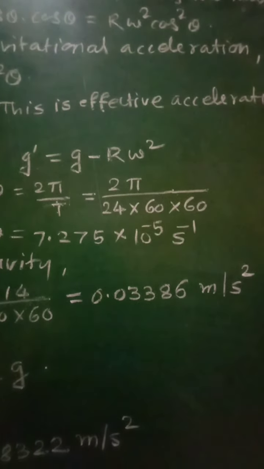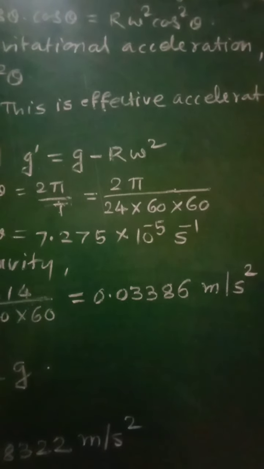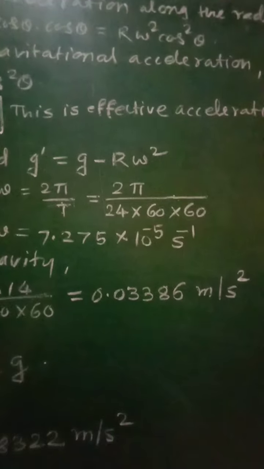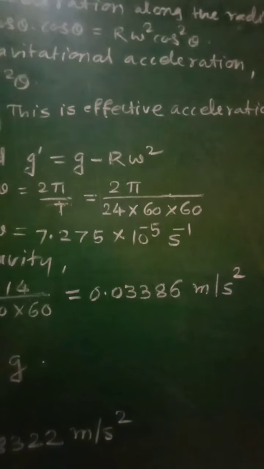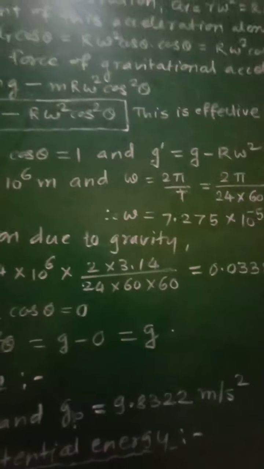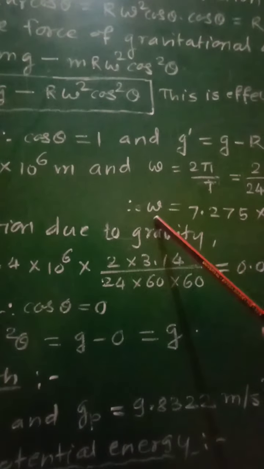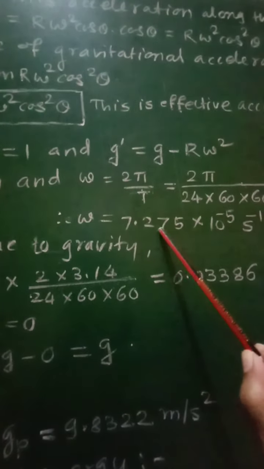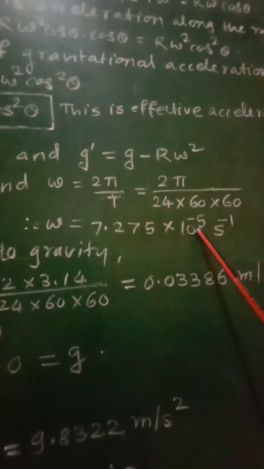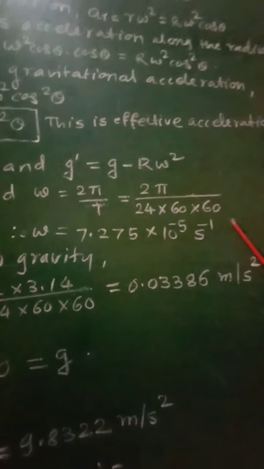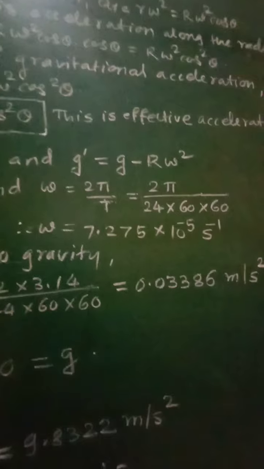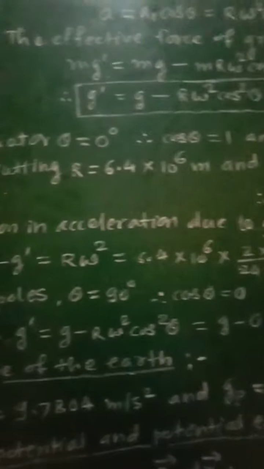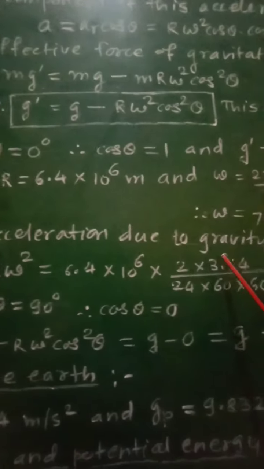It will be converted into second by multiplying it by 60 into 60, and therefore 2 pi upon 24 into 60 into 60 will be the period. If we put this value, then omega will be equal to 7.275 into 10 raised to minus 5 per second. So omega comes out to be this.